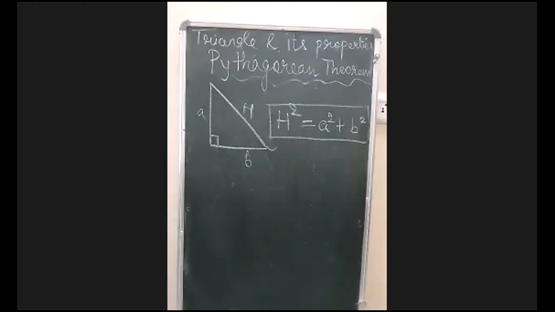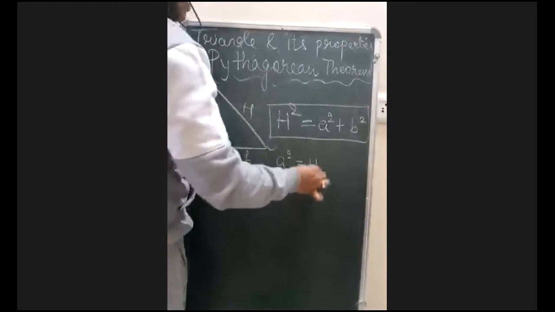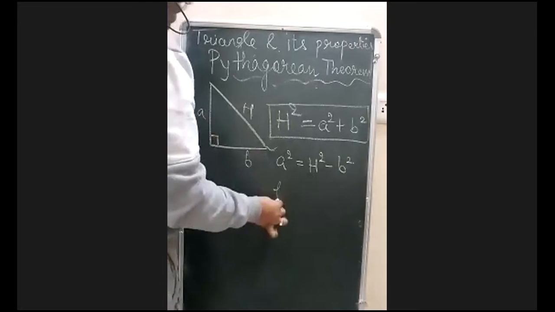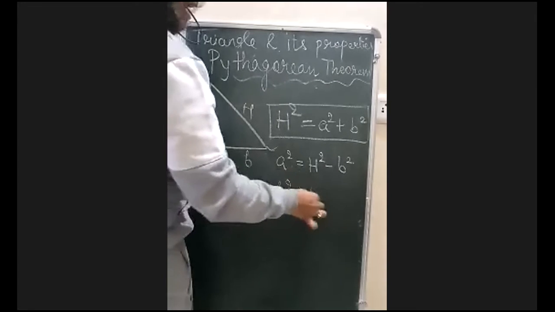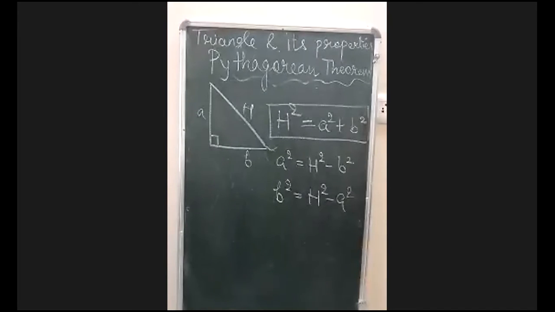Now this theorem can be converted in many forms. Either you can take it in the value of a and b, like for example, you can write it down, a square is equal to h square minus b square. इससे आप other side का solution कर सकते हो. You can also convert this formula like h square minus a square also. Okay, so remember, this Pythagoras theorem can be used for finding out any of its sides' measurement. Hypotenuse निकाल सकते हो जब दो साइड दी हुई हो. अगर एक a दी हुई, a निकालनी हो, h और b दी हो, तब निकाल सकते हैं. b निकालनी हो, a और h दिया हो, तब भी सॉल्व कर सकते हैं.